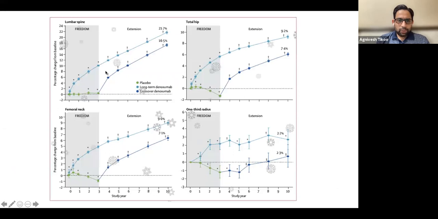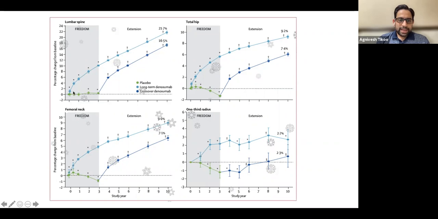But let's have a look at this graph from the FREEDOM study. FREEDOM was initially a trial meant for 2 or 3 years, and then it was given an extension. This blue is the denosumab group, this green is the placebo group, and this dark blue is the denosumab group again.